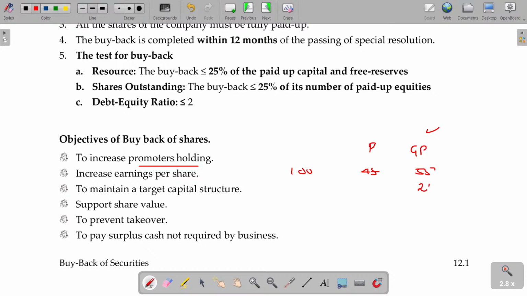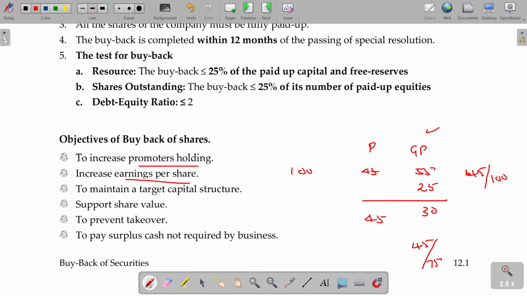So, now around 25 shares are bought back. Hereafter, promoter will hold 45, general public will now hold only 30. Now, promoter's shareholding is 45 out of 75. Am I right? More than 50%. Now, they can have control. Earlier, it was 45 out of 100, then 45%, less than 50% control. Now, they get more control. That's an advantage of going for buyback.